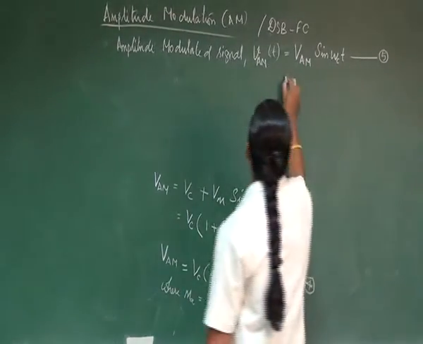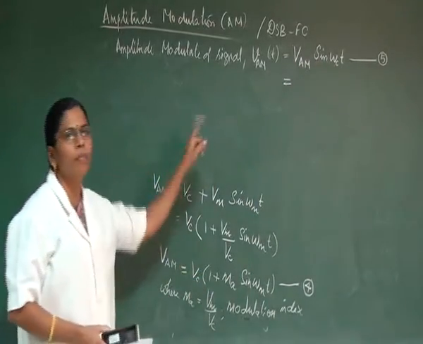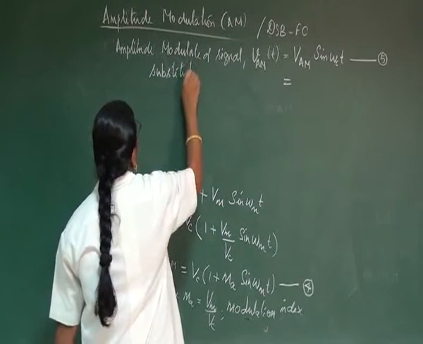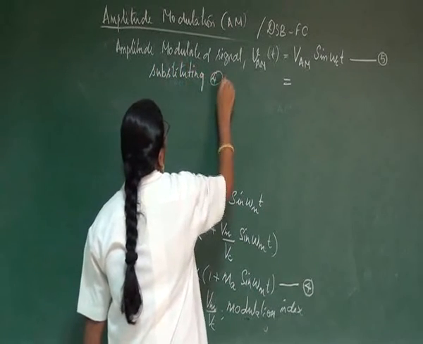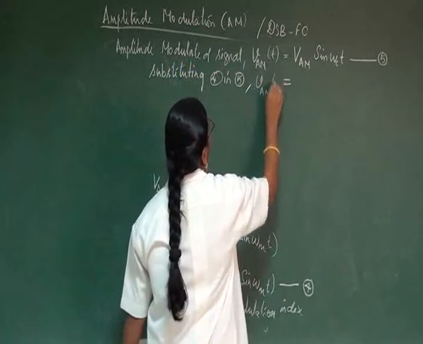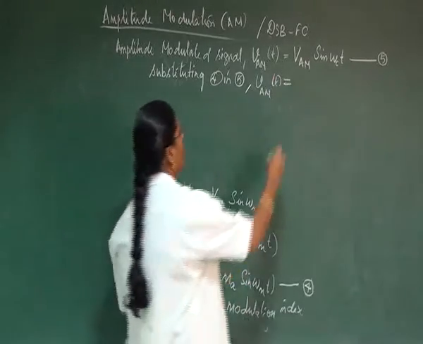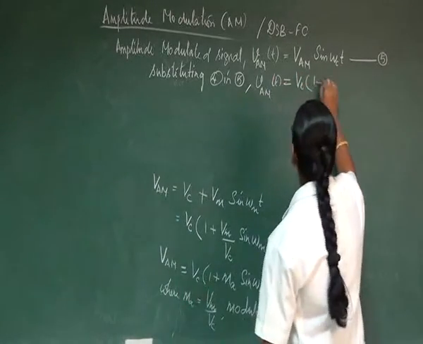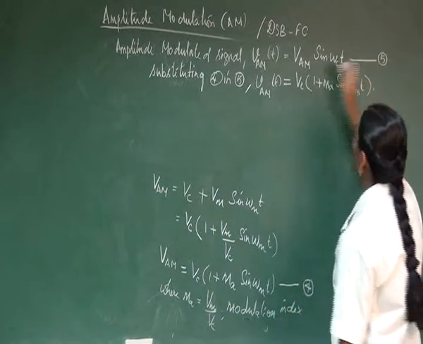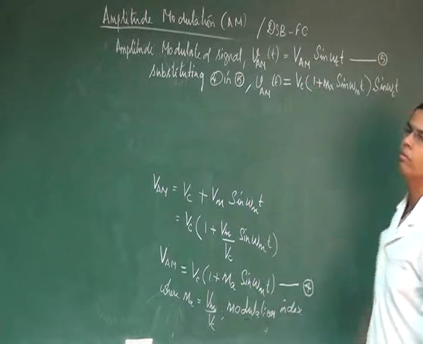Instead of VAM, can we substitute our fourth equation here? Substituting equation number 4 in equation number 5, we get Vam of t equal to Vc into 1 plus ma sin omega m t, into sin omega c t.